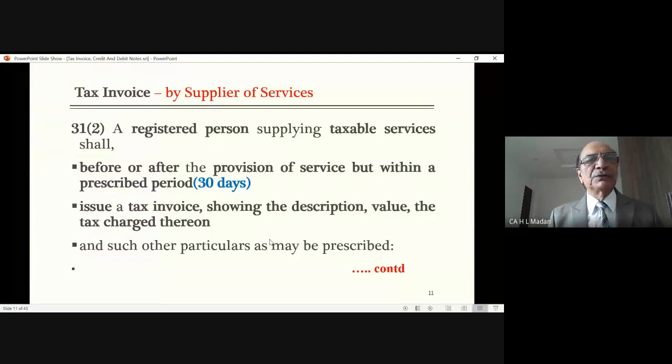For example, you will say, sir, how can you issue an invoice before the provision? Before the provision also it is possible. Suppose somebody comes to my office. I am a chartered accountant. He comes to my office for, say, consultancy or some work. Now I give him consultancy. Then after that, he will say, okay sir, whatever you had discussed with me, all right, now I am going. Now you please get this paper typed and give it to me in the evening, or you send it to me through email.